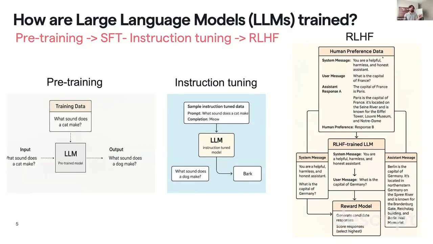Then it adds the user message on top of it. And then there's another message called the AI assistant response. In this training stage, you get multiple potential responses, and the human evaluators prefer one over the other, scoring one higher than the other. And then you update the policy of which one to choose, and how to choose, and then you get a much more satisfying, better response assistant model, right? That's called the assistant model now.